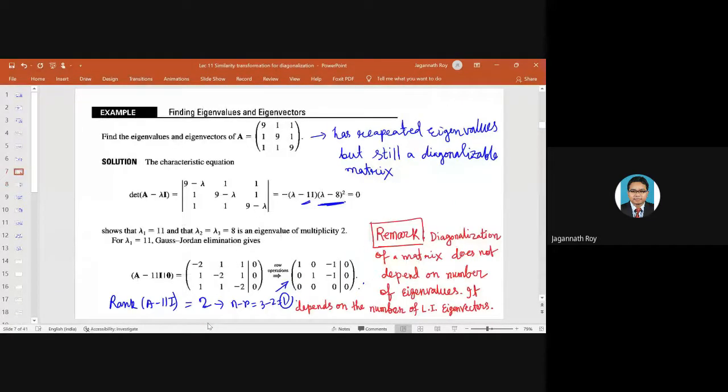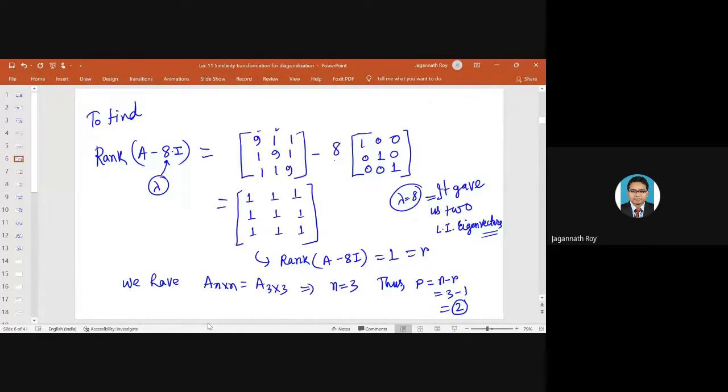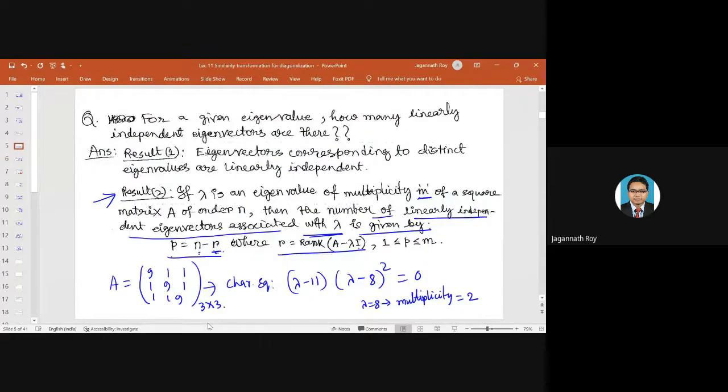Linearly independent vectors cannot be more than the order of the matrix. You see here, this relation: the rank of the modified matrix A minus lambda I is R, and P, the number of linearly independent eigenvectors, is bounded by 1 to m.